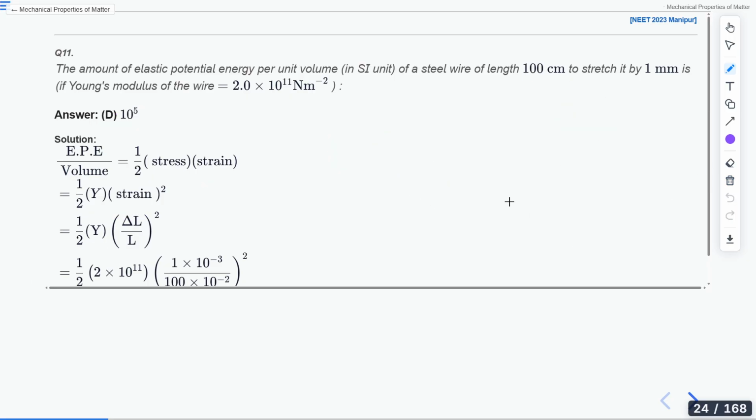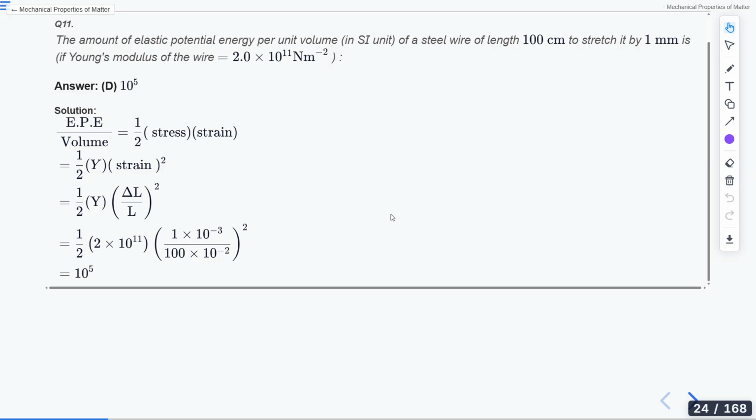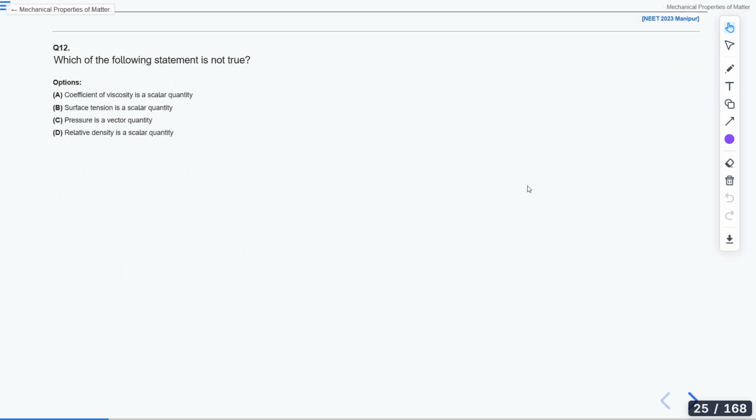Is it clear to you? I guess D is the answer. Okay, Sandoshni, have you got the answer now? Yes, please tell me. Have you got the answer? Yes or no? 10 to the power 5 is the answer. Let's move to the next question now.